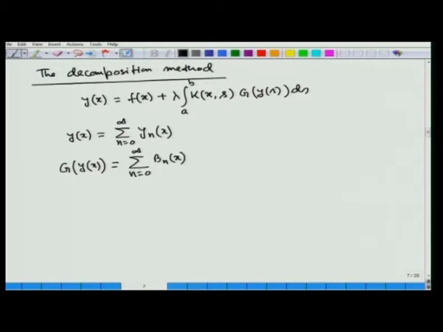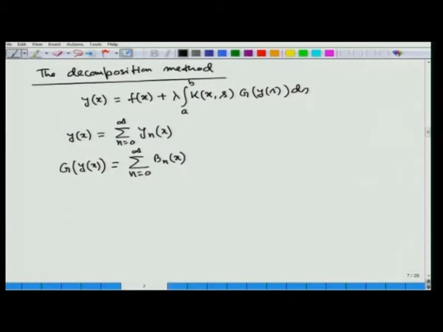Now, just try to understand from the previous examples, for example where g(y) was equal to y square. If we assume y(x) is the sum of y_n(x) and g(y(x)) is the sum of B_n(x), then for existence of the solution and validity of this technique, we need some relation to be satisfied by the y_n and B_n.